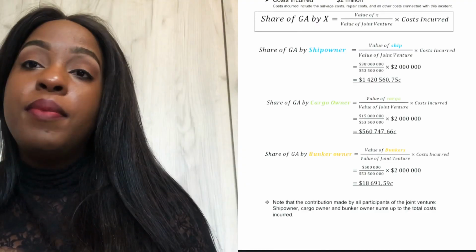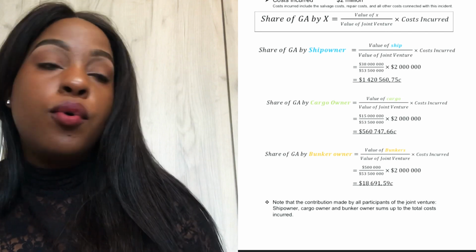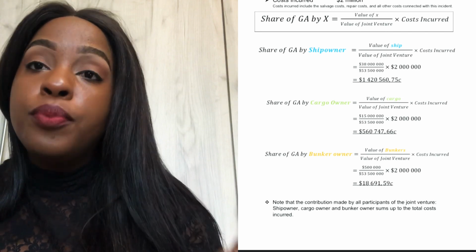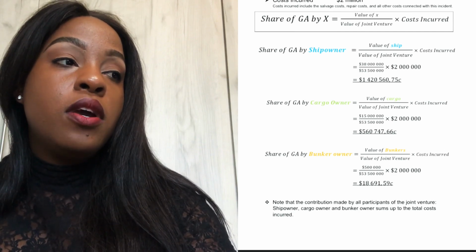Okay, so you notice that all the amounts are actually different. Every single one is different because the value of the ship is not the same as the value of the cargo, or the value of the bunkers. Therefore, the more that you have invested in the joint venture, the more that you will pay towards general average. Notice how the bunker owner pays the least amount because his value of bunkers is only 500,000. So the contribution he makes will only be 18,000 and some change.